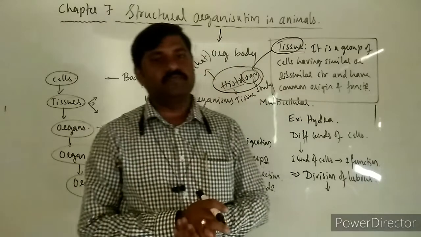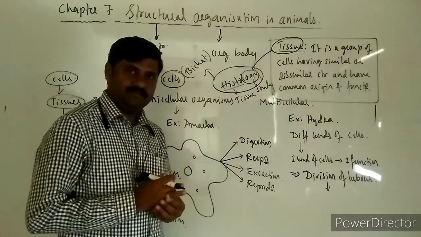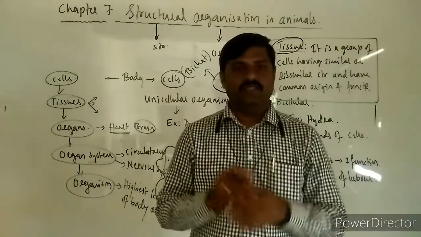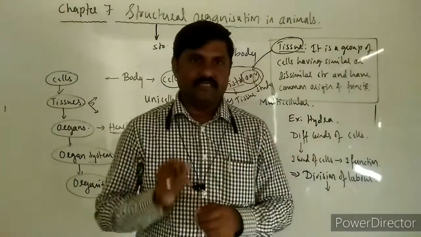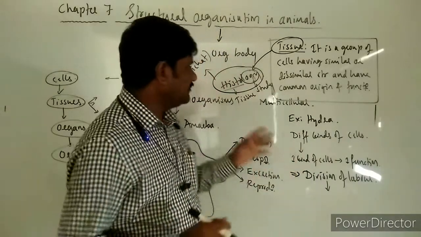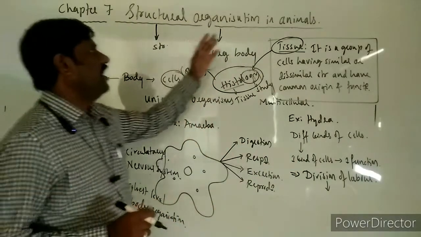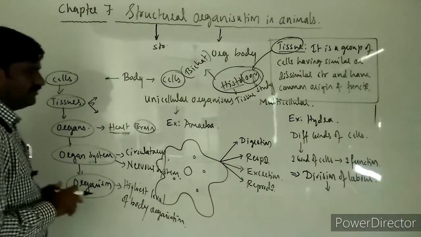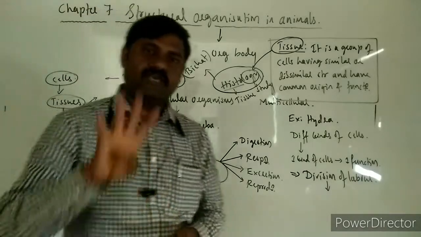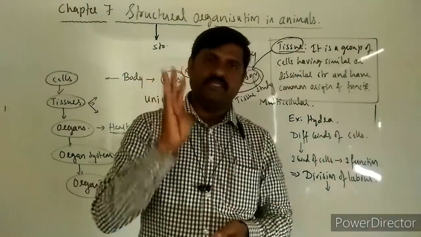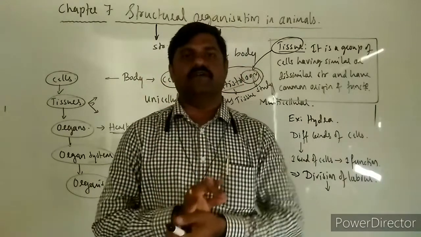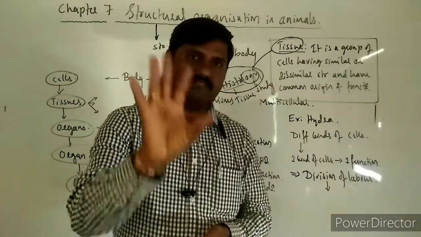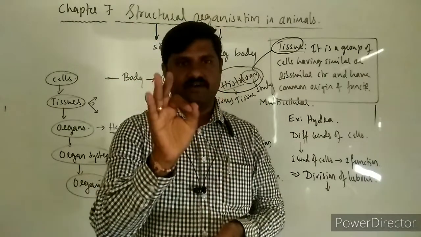Now we came to know what histology is. Then we must know the different types of animal tissues. In this chapter we are going to begin with the study of histology, which is why we must know the different kinds of animal tissues. Basically, animals have four types of tissues.